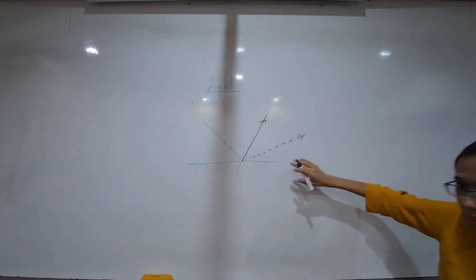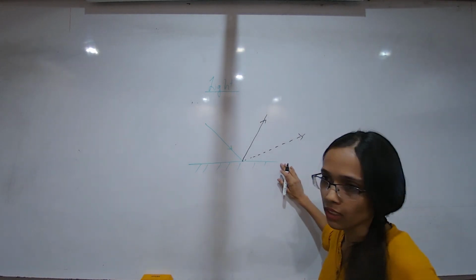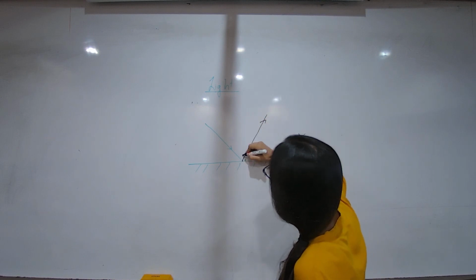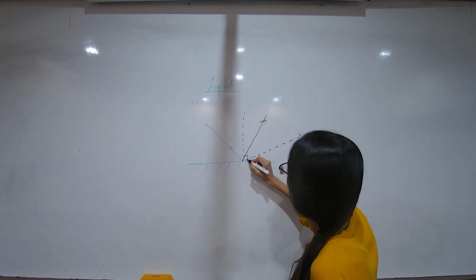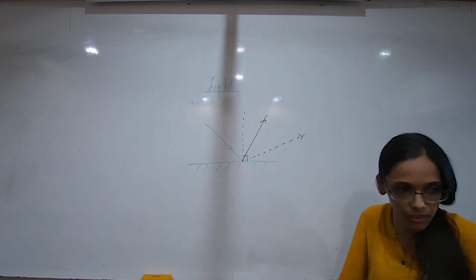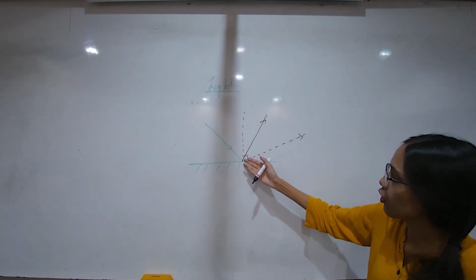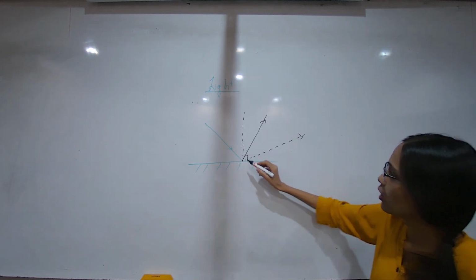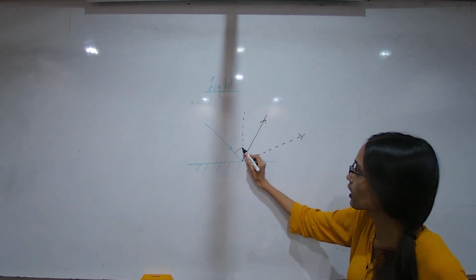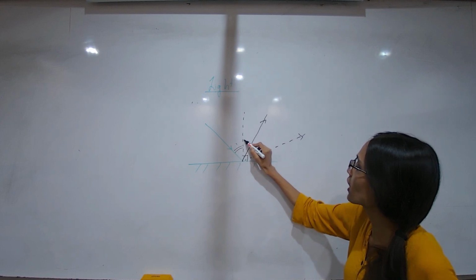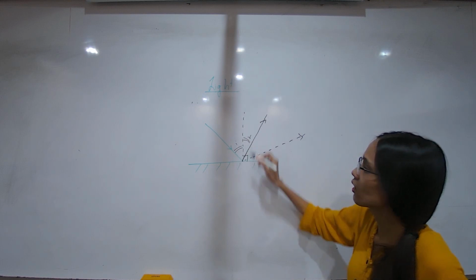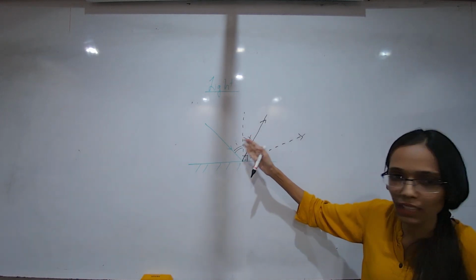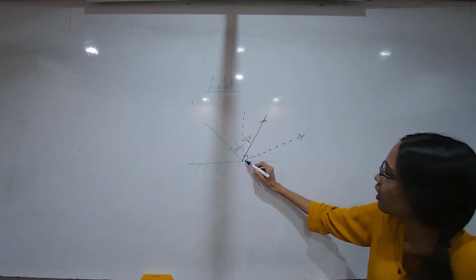The laws of reflection say that this is a plane surface, and there is a normal to it. Let's draw that imaginary normal line. What is normal? A perpendicular line to the plane surface. Of course it is not that accurate because I am drawing it with my hand. So the laws of reflection say that the incident angle has to be equal to the reflected angle. Here, of course it is not equal, but that's because of my drawing.